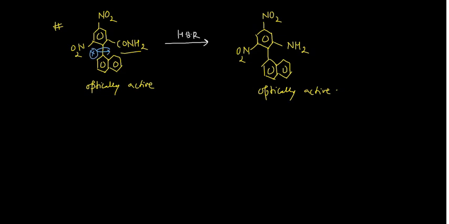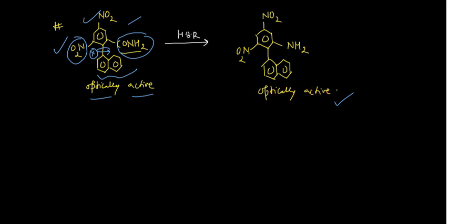Why? Because you are having this NO2 here, this CONH2 here, and this naphthyl moiety. So due to these two groups, this rotation is not quite free. So this compound is optically active, and during the course of the reaction, this optical activity remains as such, which means rotation is not taking place. Then you can imagine, if somehow this rotation is possible, if you remove this group from here, then this rotation would be possible, and you will get the racemized product. The racemization would occur in that case.